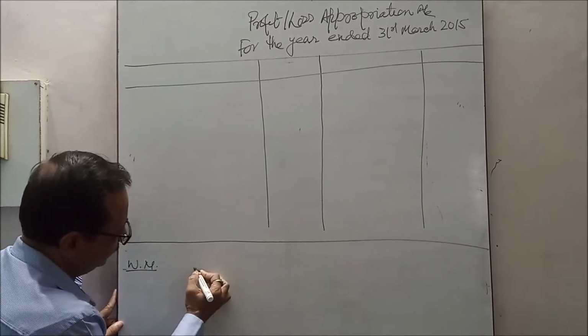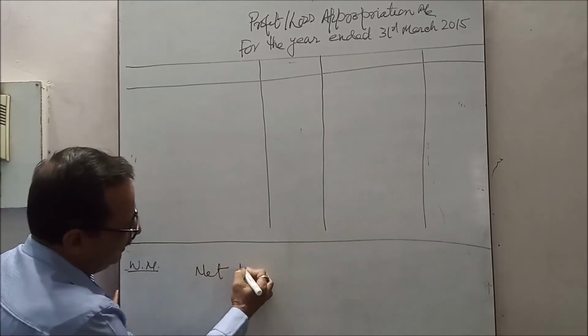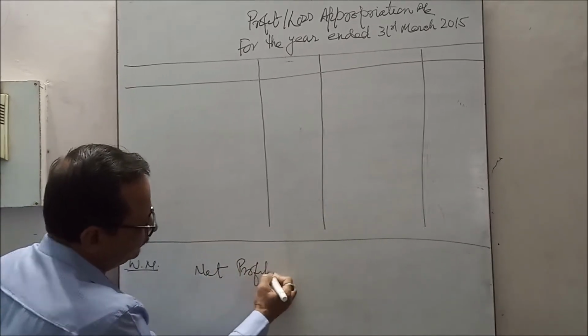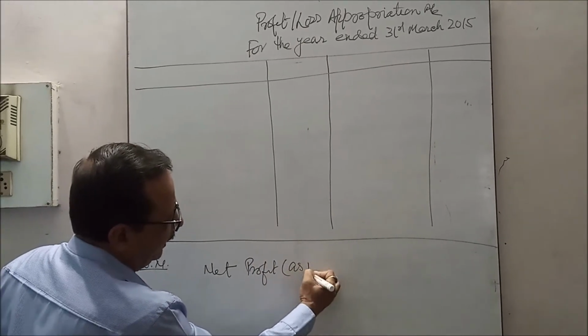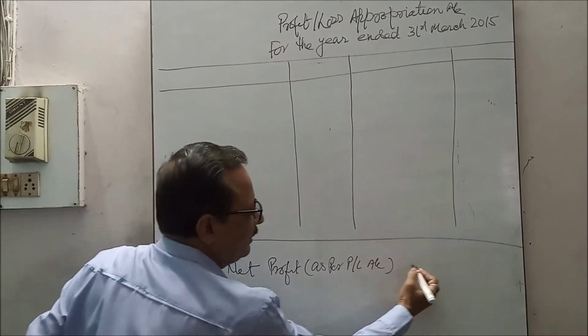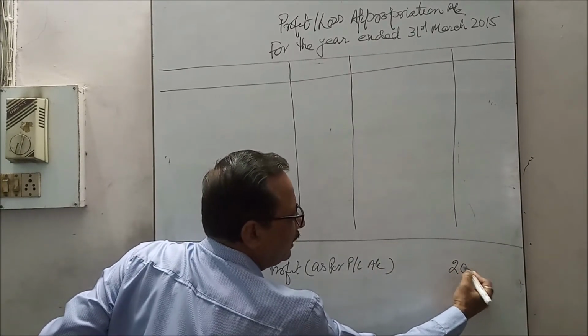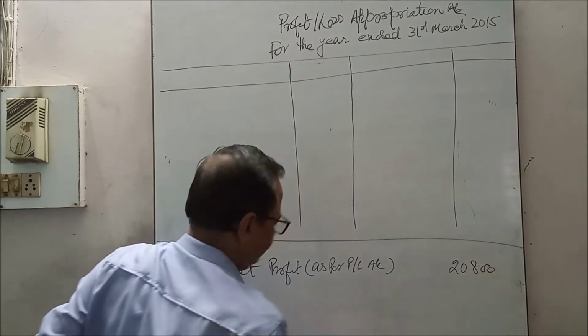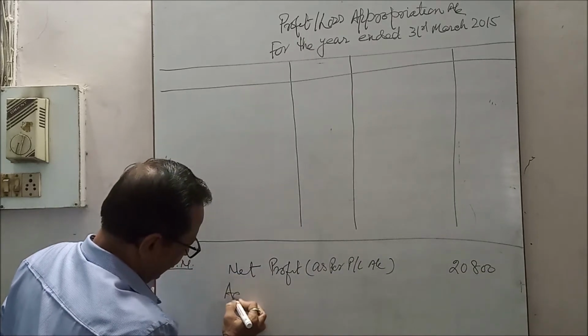Working note. Net profit as per profit and loss account is given as 20,800.